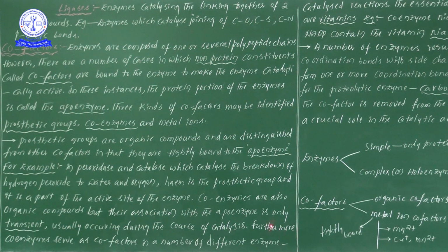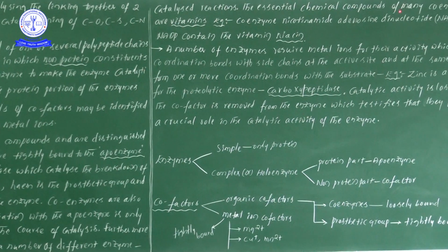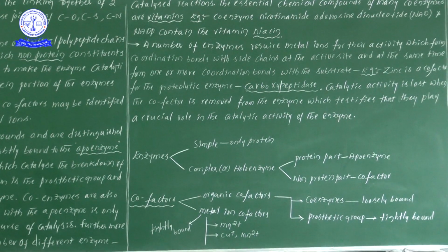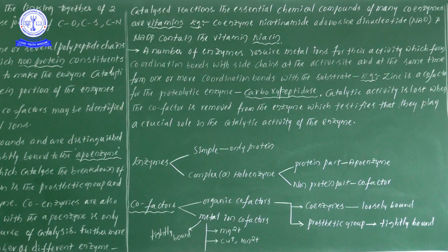Next one, the essential chemical compounds of many coenzymes are vitamins. If you take the coenzymes point of view, under coenzymes we also take vitamins. That's why the essential chemical compounds of many coenzymes are vitamins. This is important.